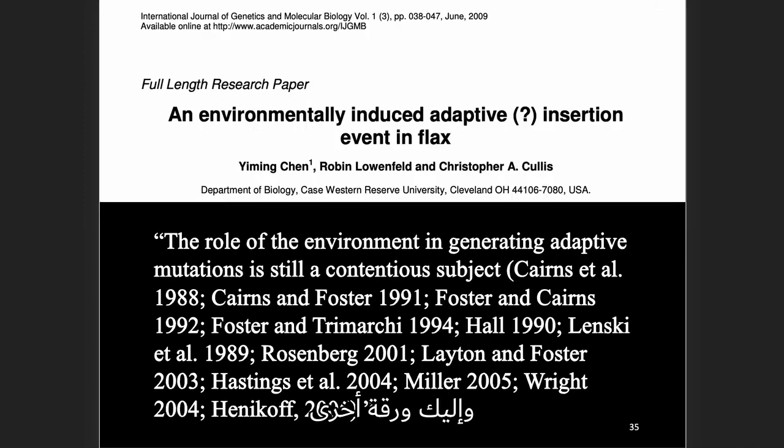Here's another paper that also is looking at flax, and they note in this paper the role of the environment in generating adaptive mutations is still a contentious subject. So, yes, very contentious, and that's why the context was so important to understand how important this prediction is for evolutionists.